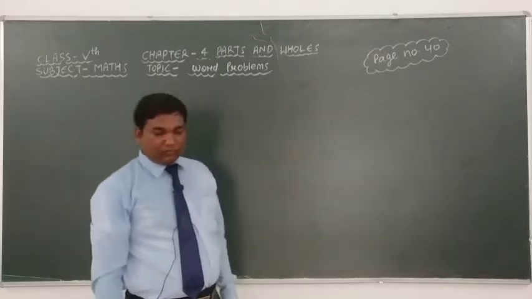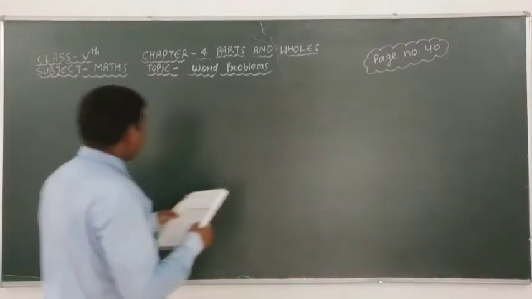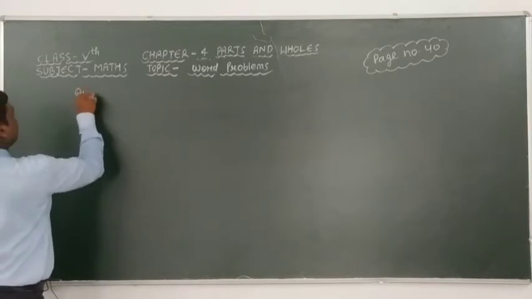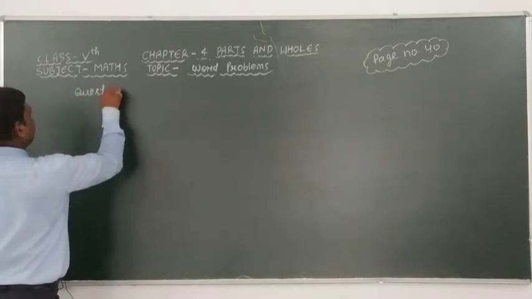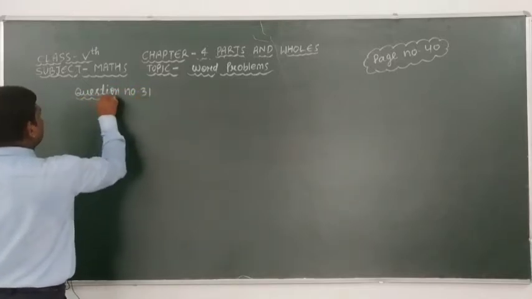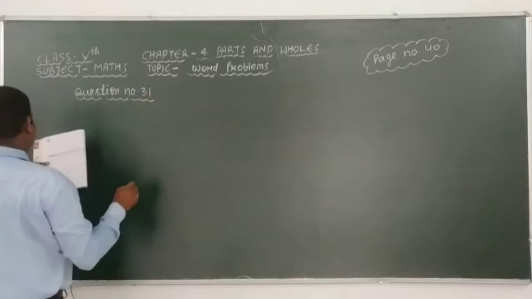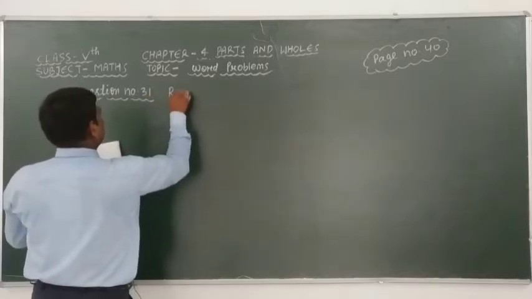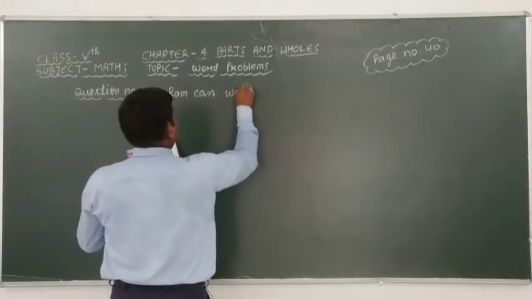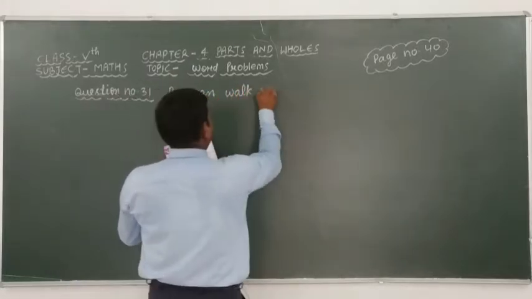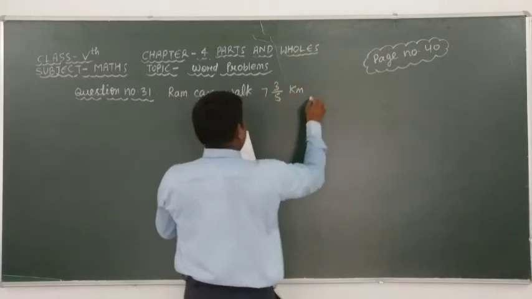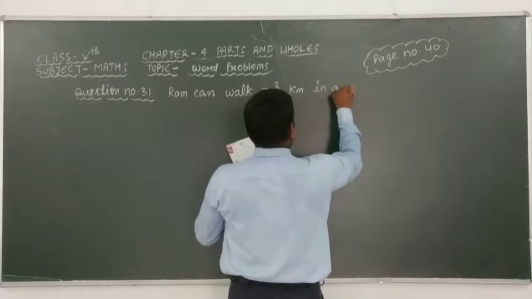Okay students, now let's start question number 31. Question number 31 is: Ram can walk 7 mixed 3/5 kilometer in an hour.